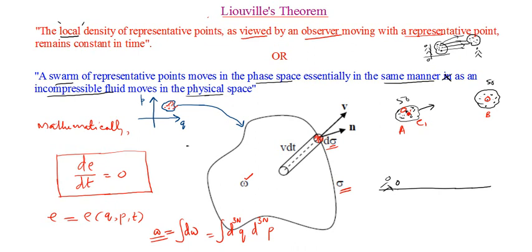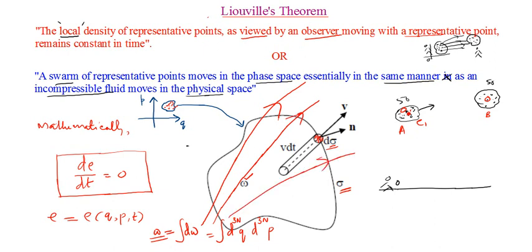Now through this particular phase space, there will be a number of phase space trajectories like this. So this is showing the phase space trajectory. Just remember our Bernoulli's theorem where we were using the streamlined flow, all those things. So we are showing the representative points' trajectory which is passing through the region of the phase space, right?